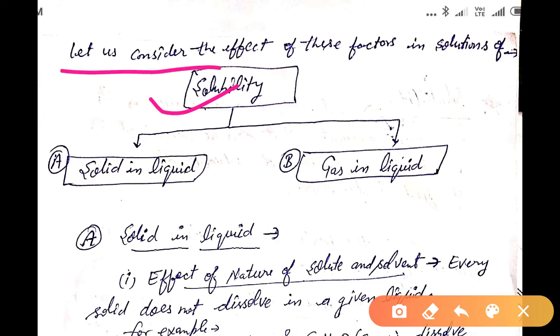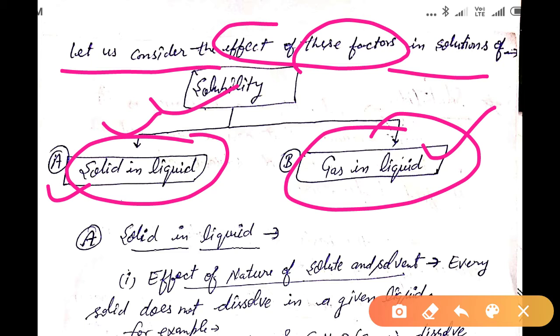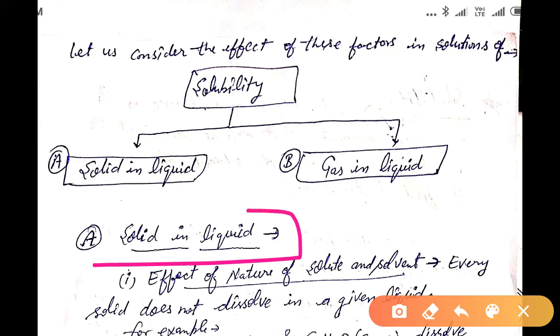Let us consider the effect of these three factors in the solutions of, first, a solid in liquid solution, and second, a gas in liquid solution, one by one. First, the effect of the factors, that is nature of solute and solvent, temperature and pressure, on solid in liquid solutions.